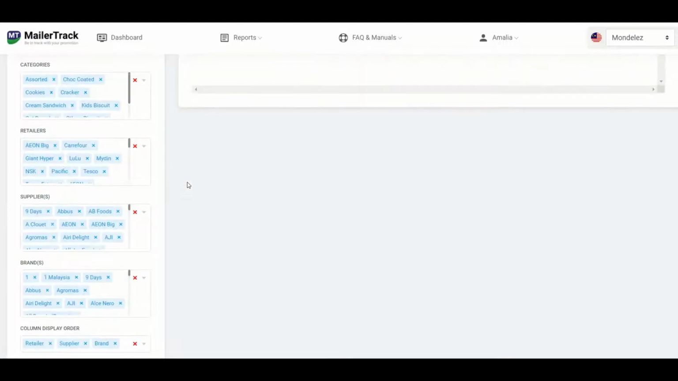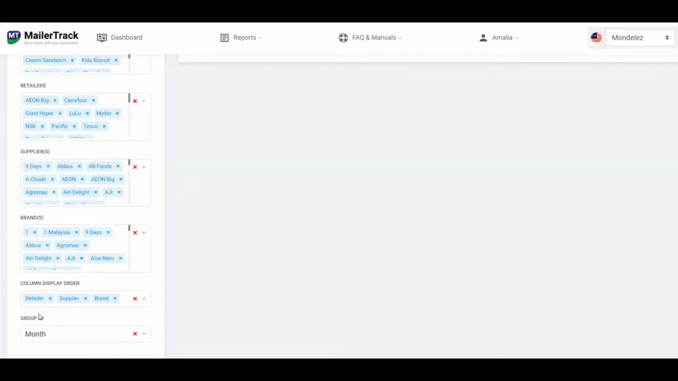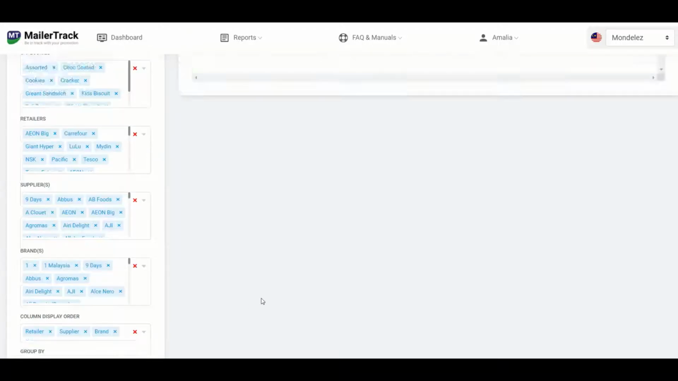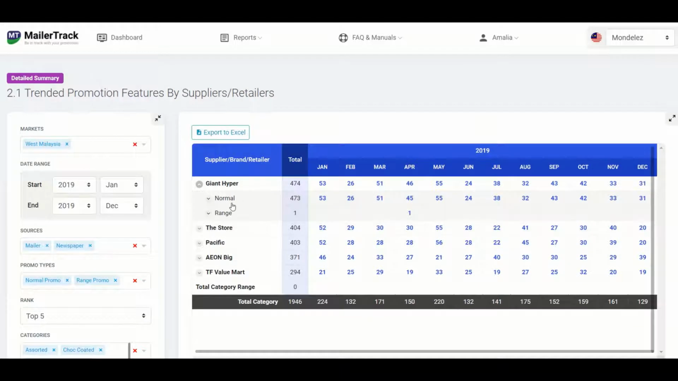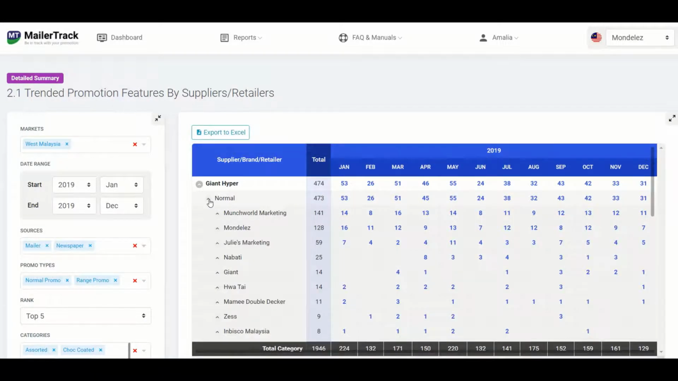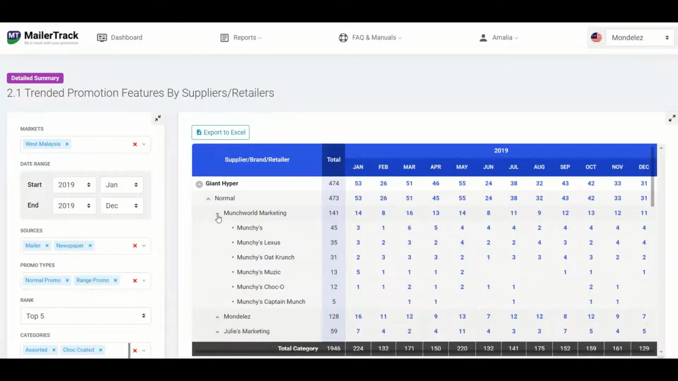If you remember, under column display order, we selected how we'd like the data to be displayed. So our selection was retailer, supplier, and then brand. So going back to this, if you click on the drop down further, it will display to you the different suppliers. And if you click on the supplier itself, it will display to you the brands. So this follows what we've selected. The retailers, followed by suppliers, followed by brands.